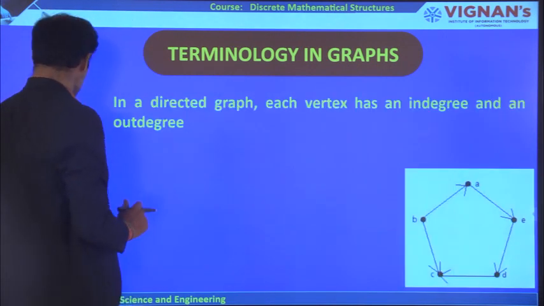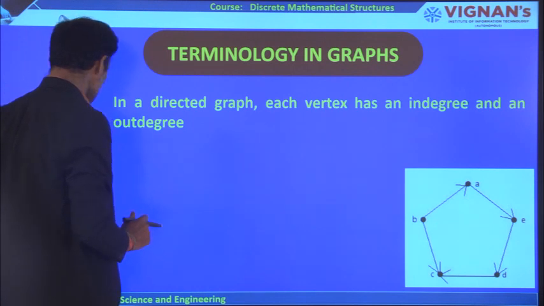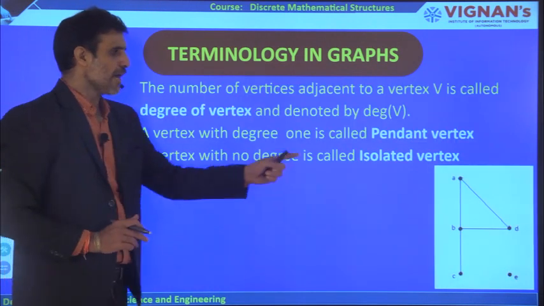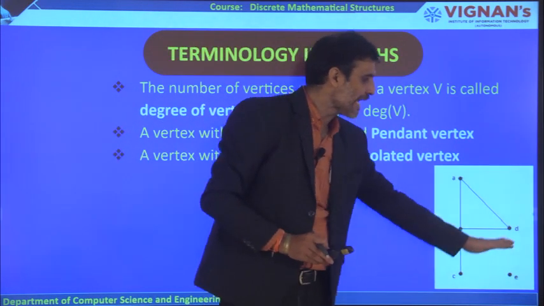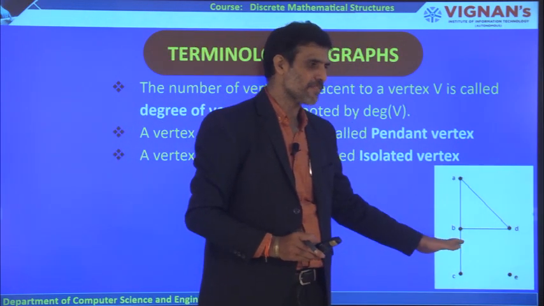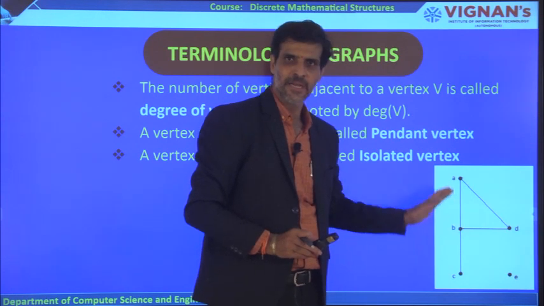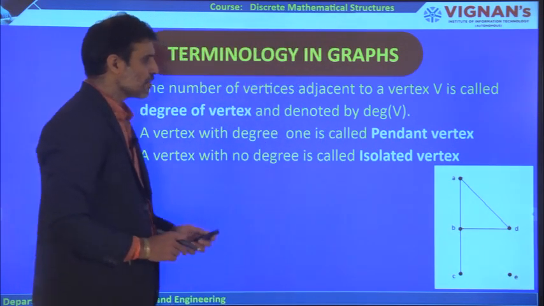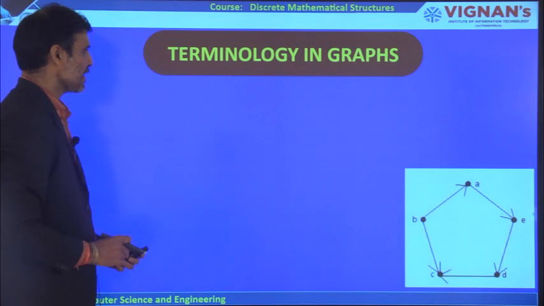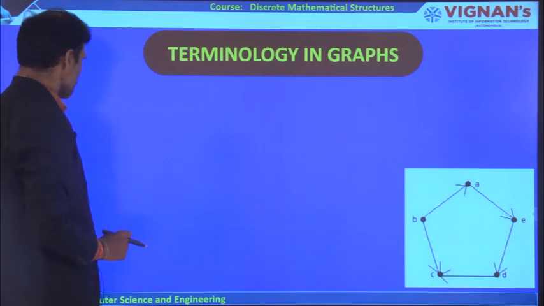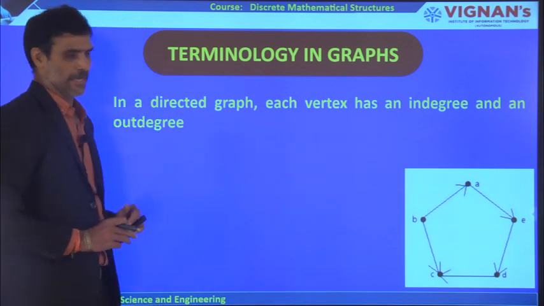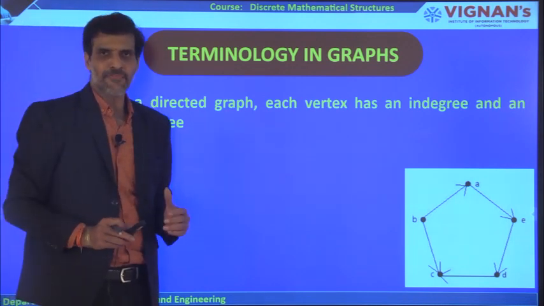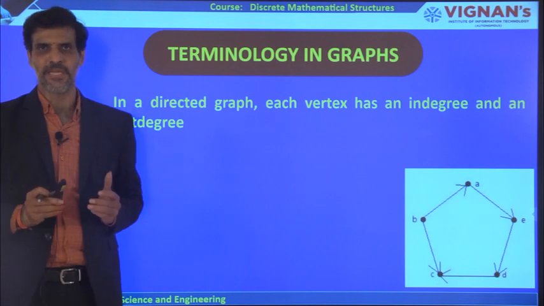In the previous slide, we defined the degree of a vertex for an undirected graph. This is an undirected graph, there are no directions in this particular graph. Now let us define the same thing for a directed graph. In a directed graph, each vertex has an in degree and an out degree. But in an undirected graph, there is no in degree and no out degree.